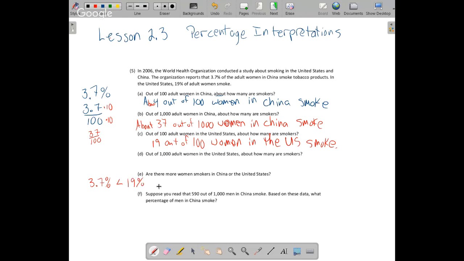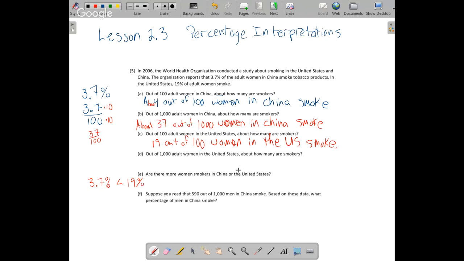So then the big question is, if they're the same population, maybe there's only 100 million people in China and 100 million people in the U.S., then these percentages would turn into, if we went with 100 million, 19% of 100 million would be 19 million, I think, and then 3.7 million. So definitely China would have less than the United States.